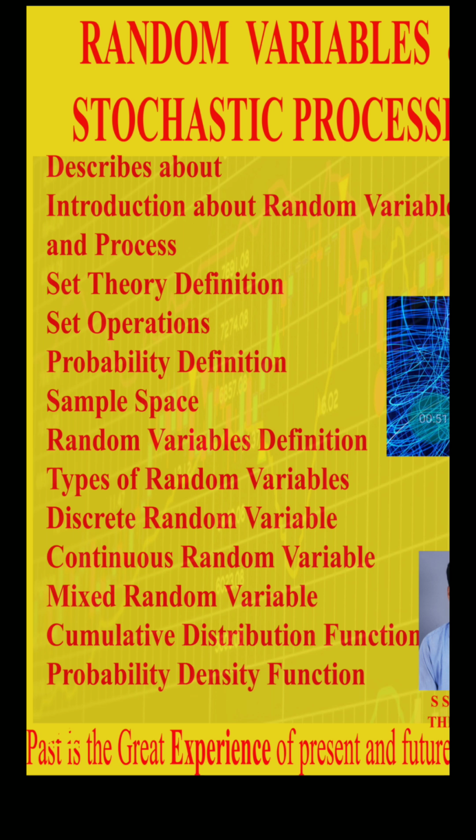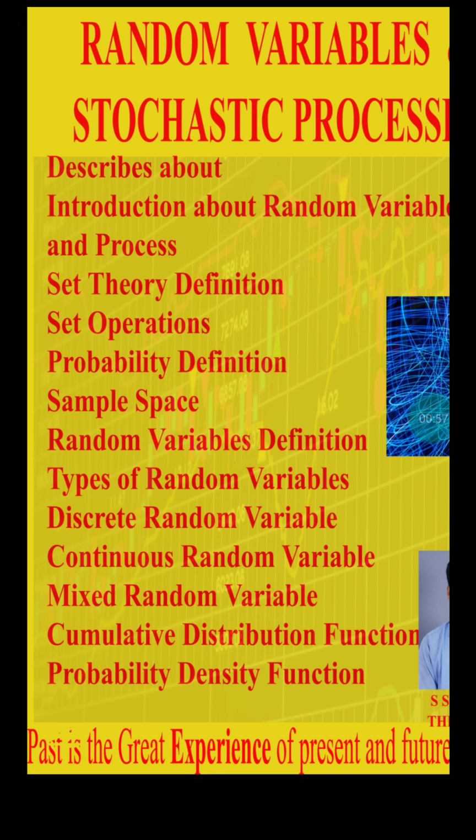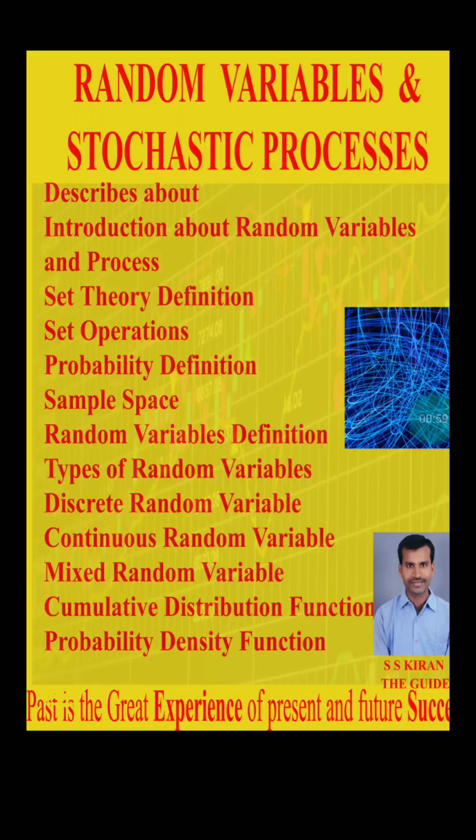Before going to the topics, we generally discuss some introduction about this subject. We already know what a random variable is; why do we study these random variables? We already discussed the subject signals and systems.